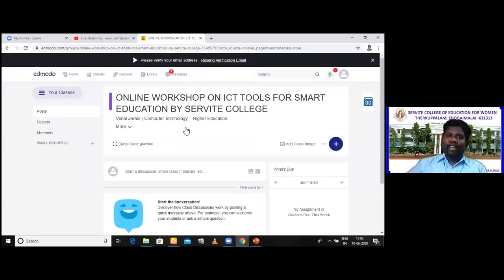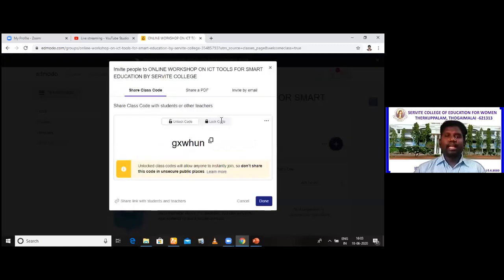So now we have created the class. How to add the students? Now click, see here, the class code is displayed. Are you able to see the class code here? Just click that class code. See, when you press that, the class code is displayed here. Are you able to see this?